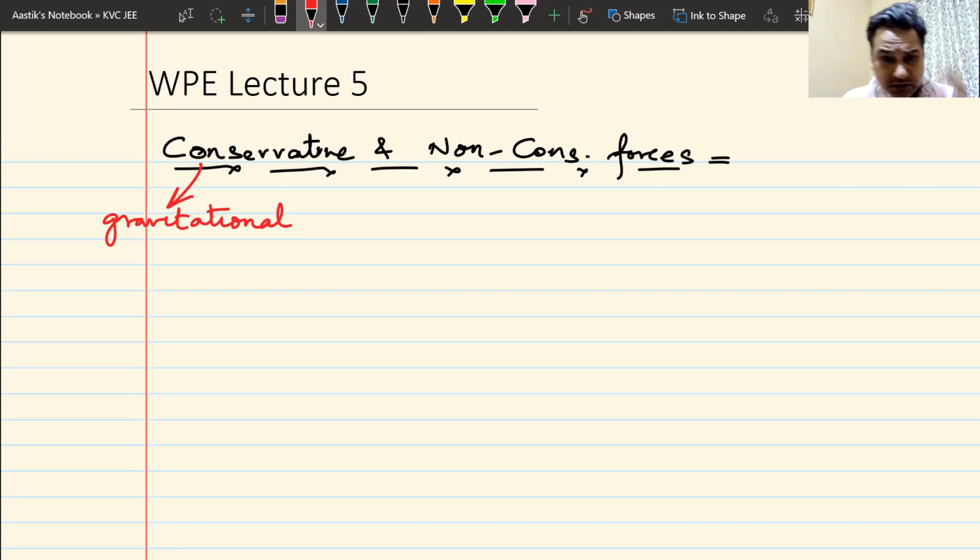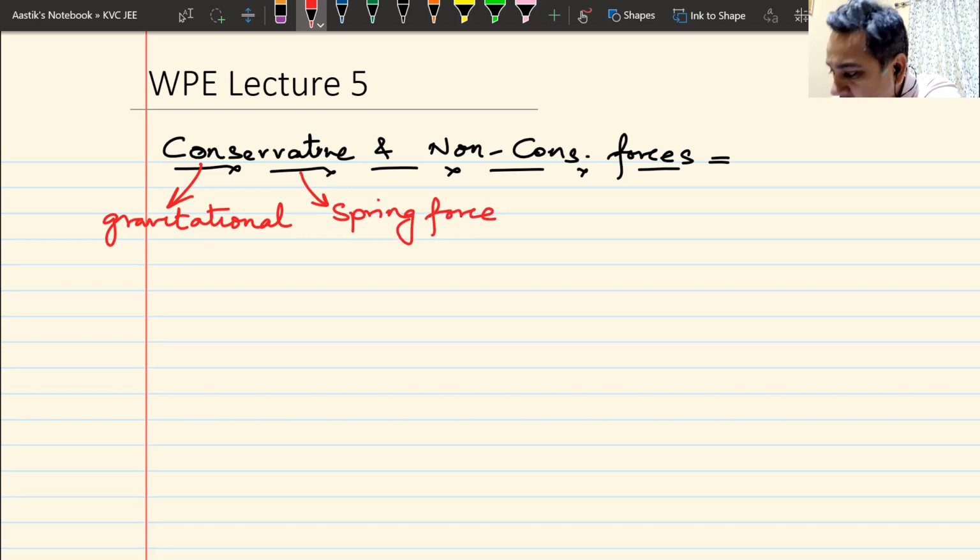The force of gravity, the force that Earth exerts on smaller things like us and small planets like Moon. Gravity is a conservative force. This is one force that would be coming to us in this chapter. The other conservative force that we would be studying in this chapter is known as spring force. The force in the spring that we have seen is kx, where k is the spring constant. These are the two forces which are conservative in nature.